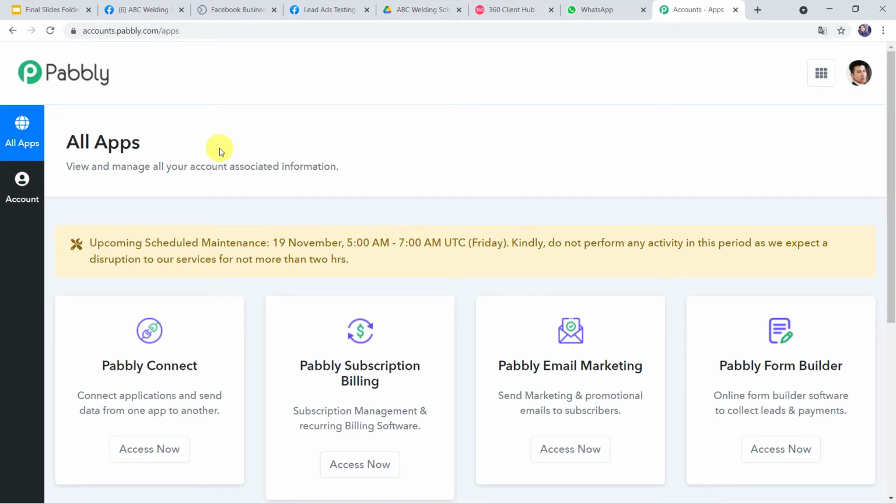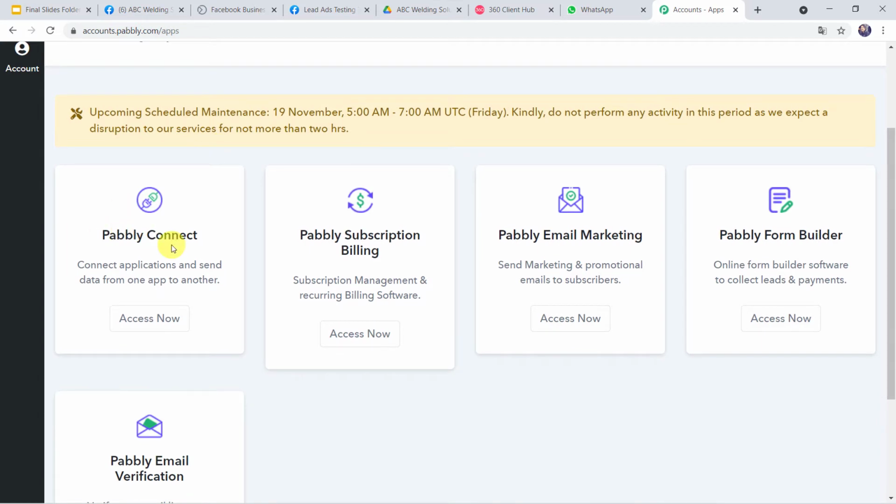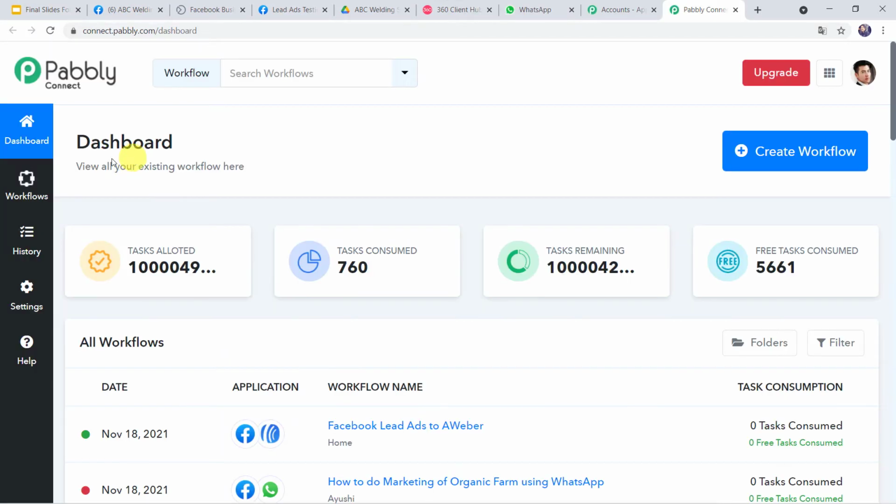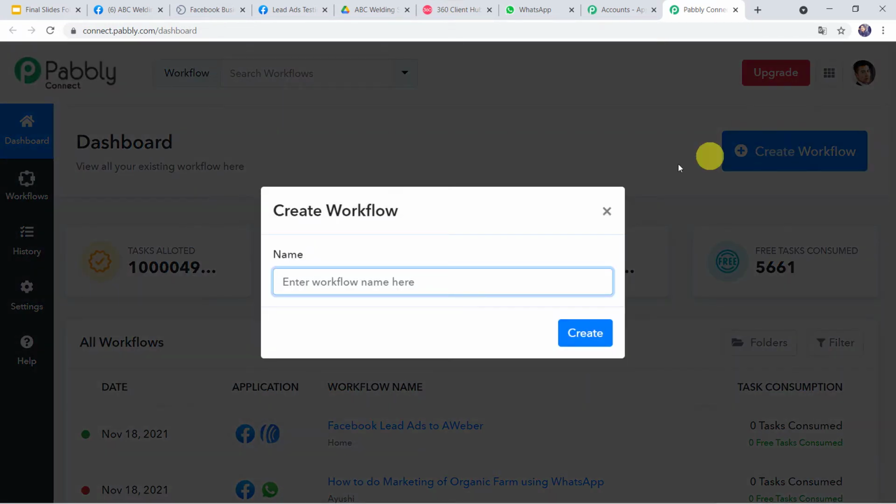In the All Apps section, come to Pabbly Connect and click on Access Now. This is the dashboard of Pabbly Connect. Here we have to come to this plus sign and click on Create Workflow. Here we have to give the workflow name. So let us give the workflow name as Send Welding and Fabrication Business Brochure to Facebook Leads on WhatsApp. And here you can give the workflow name as per your requirement and click on Create.